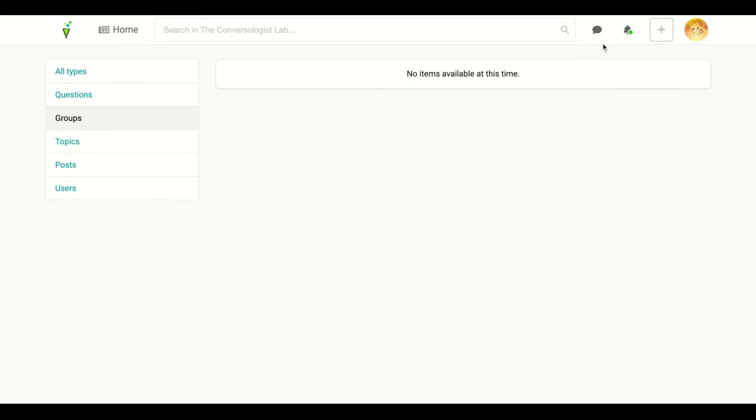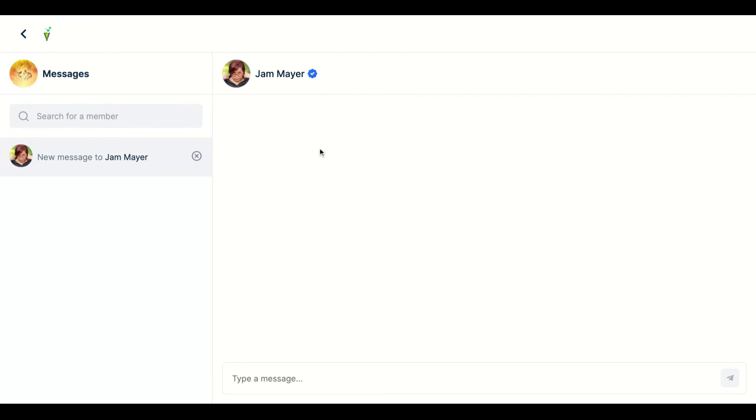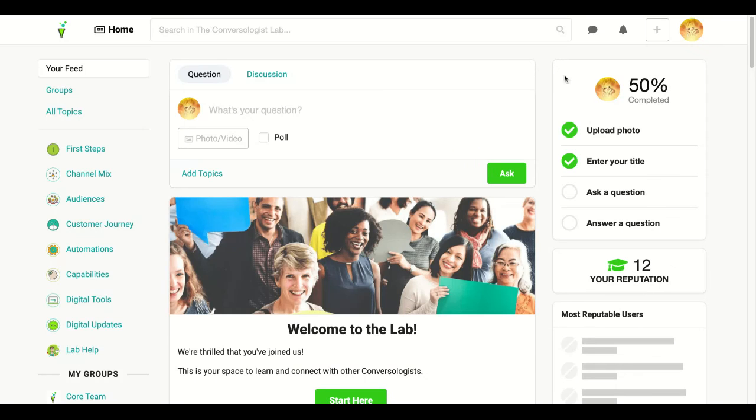Lastly, just a few more buttons. This is where you can quickly go to messaging. This is private messaging, one-on-one. You can't do groups here. You can click on new message, or search for a member, I should say. If I wanted to send myself a message, I start typing, and then type my message. So that is your private message, and just go back.